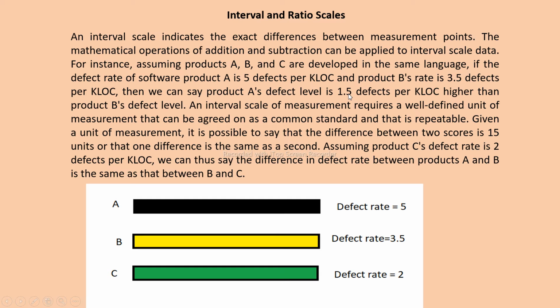In the interval and ratio scale, we saw that suppose there are three different softwares, we have one parameter that comes as a numeric value, the defect rate. The defect rate of A is 5, the defect rate of B is 3.5, the defect rate of C is 2, isn't it? Depending upon this, we can compare the different softwares and their quality. So this was what we studied in the last class.